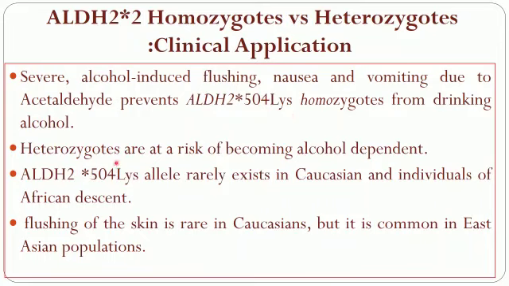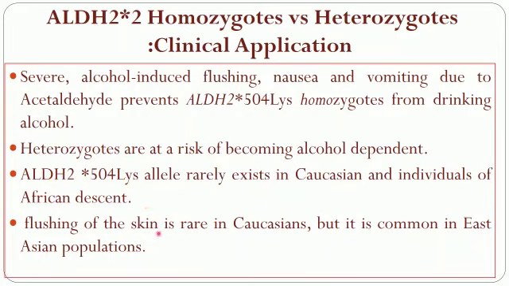So they keep away from drinking alcohol. On the contrary, those who do not have this in homozygous expression have very little or no such side effects. It is seen that in Caucasians, this allele rarely exists, and individuals of African descent also rarely show this allele.